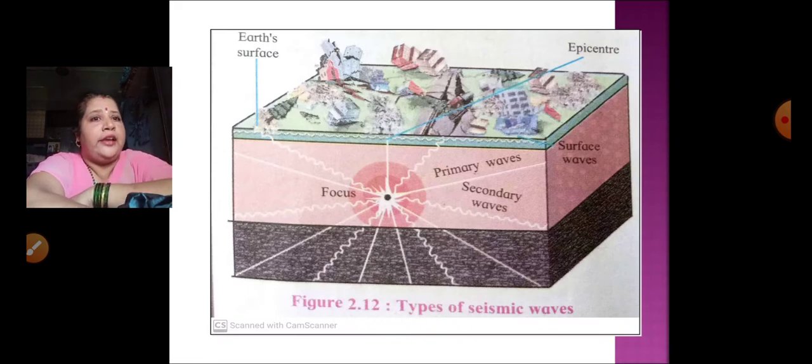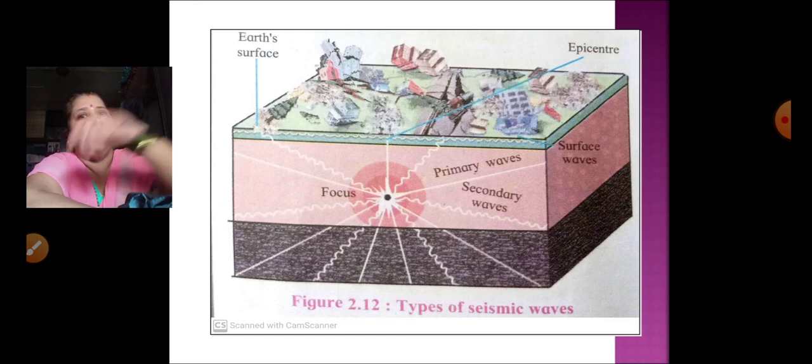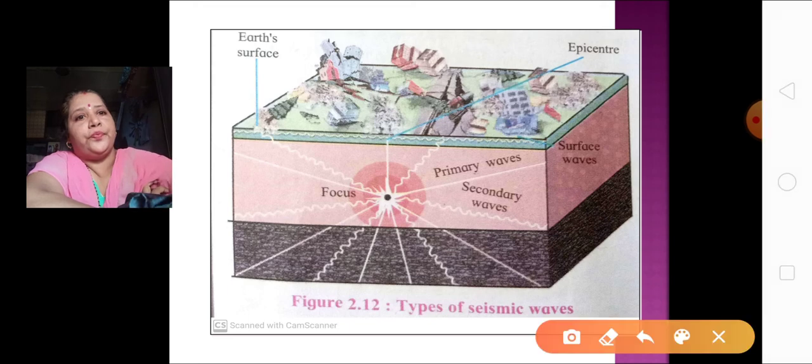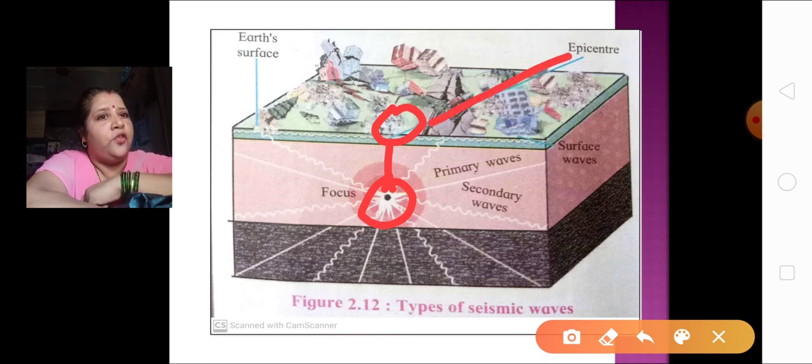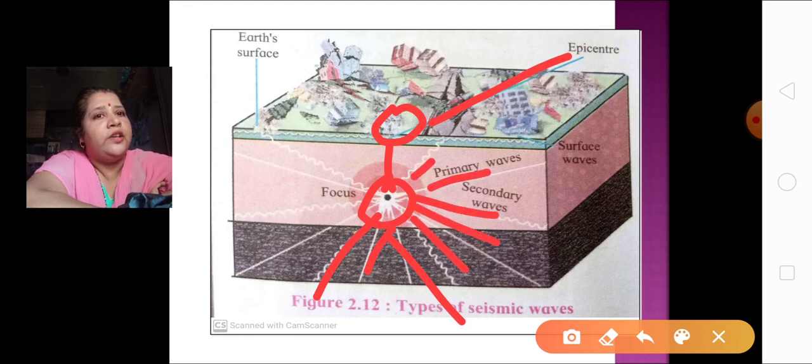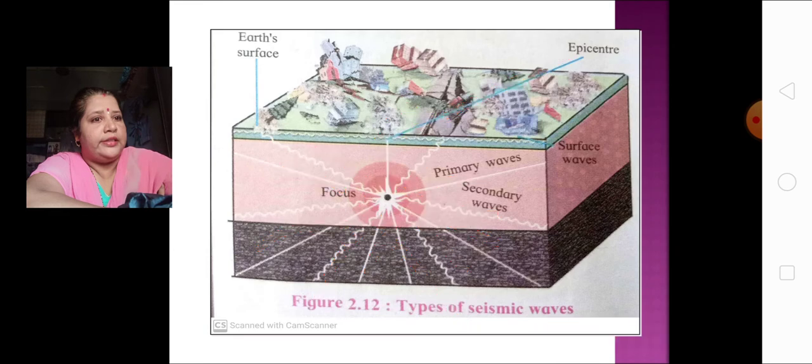Next, here is the diagram which shows where the focus is and where the epicenter is. You can see in the diagram over here. This is your focus, and exactly perpendicular to it, on the surface of the earth, we have the epicenter. Did you all see? This is called the focus and the epicenter. From the focus, see how all the waves are coming out like this. These are the different waves which are coming out over here, passing everywhere. So you all have understood till here. Let's continue.